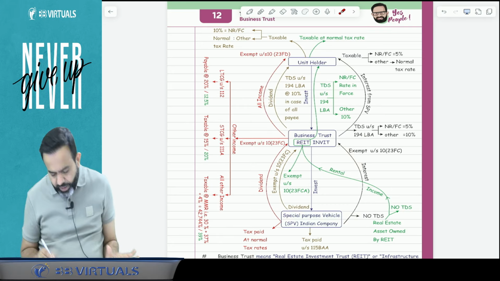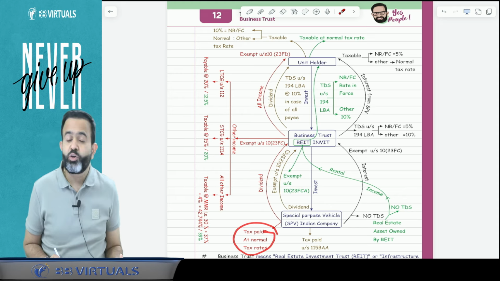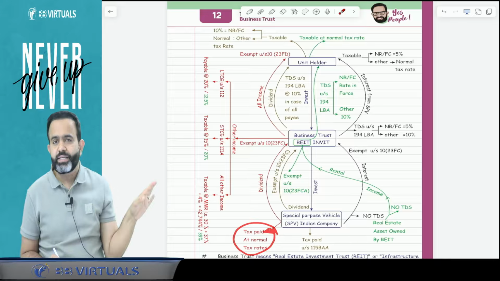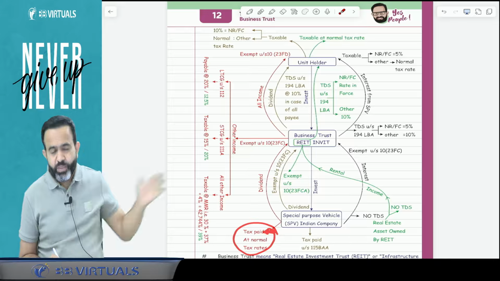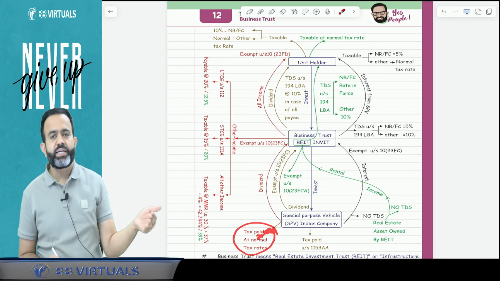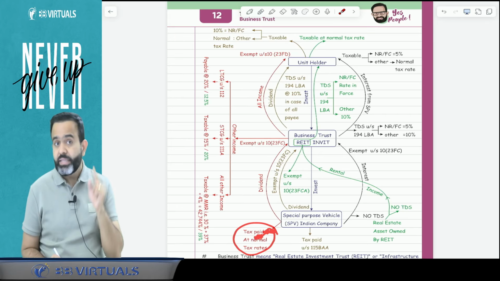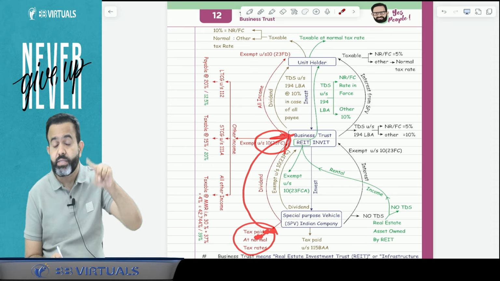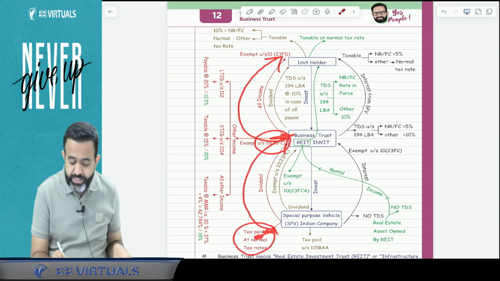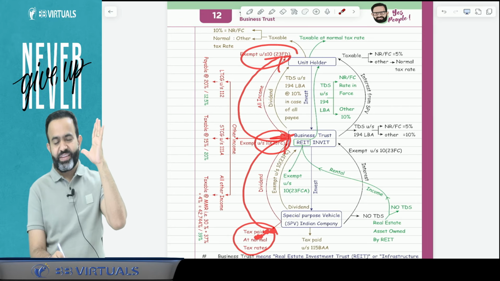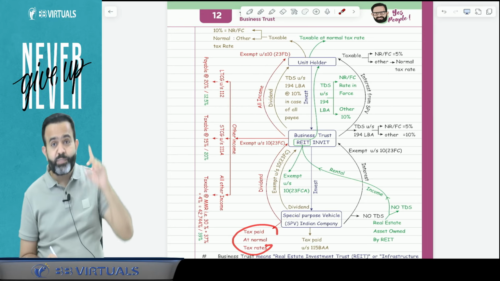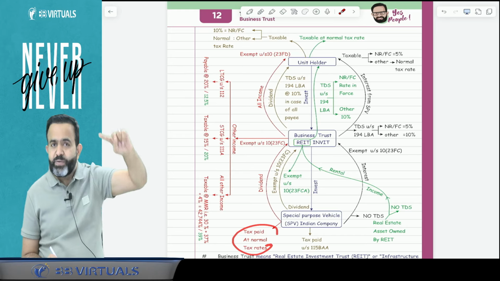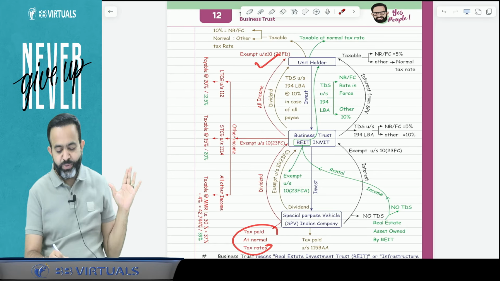But sir, suppose this SPV is paying tax as per the normal tax rate, meaning the SPV is not following 115BAA, that alternate taxation regime, then what will happen? Suppose the SPV is paying tax as per the normal tax rate, meaning 25% or 30%, then guys, this dividend is exempt in the hands of the business trust, as well as in the hands of the unit holder. So if the SPV is paying tax as per the normal tax rate, then the dividend is exempt in the hands of the business trust, as well as totally exempt in the hands of the unit holder.